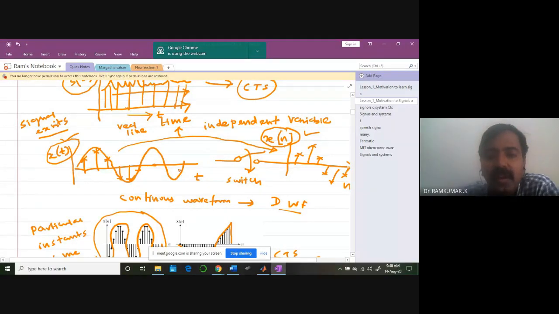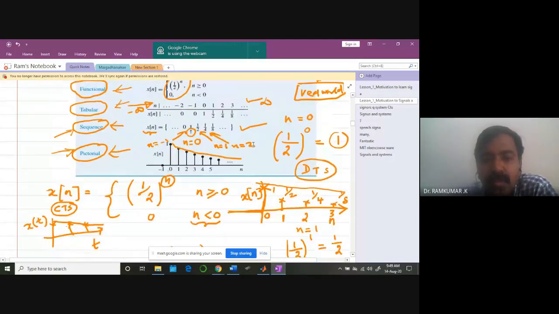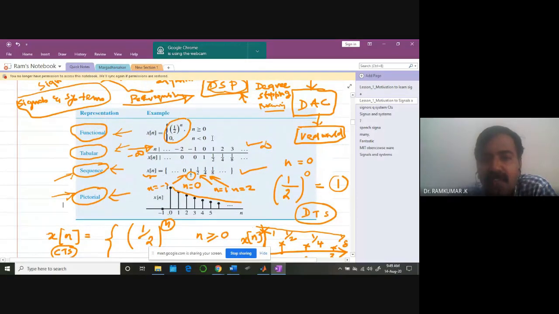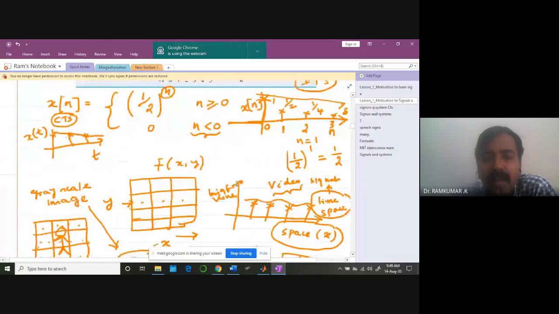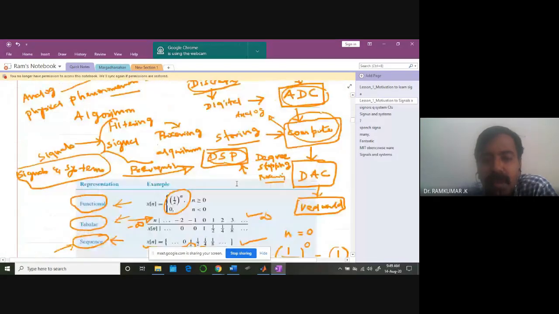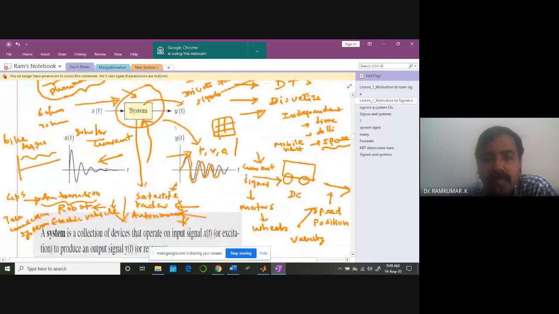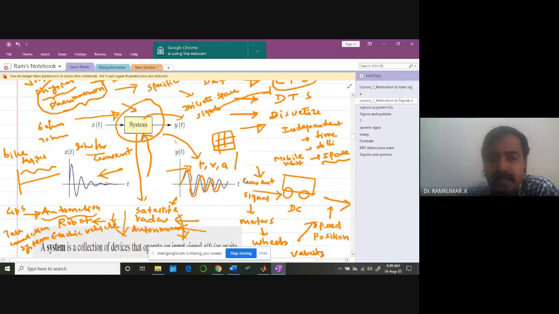We also learned how we can represent the discrete time waveform in 4 different modes. One is the functional mode, another is the tabular mode, another is the sequence mode, and another is the pictorial mode. All 4 modes are the same; only the way of representation is different. We have different forms of representing signals. And we also learned that the independent variable can be anything: it can be time, it can be space, it can be altitude. Some examples we saw.